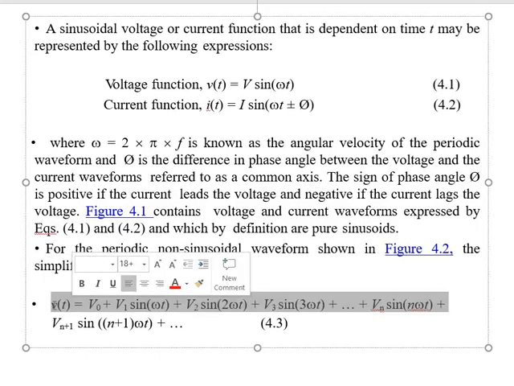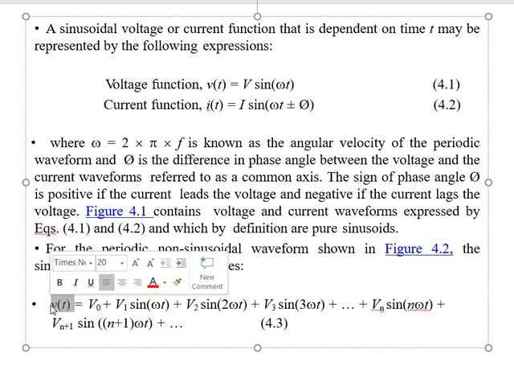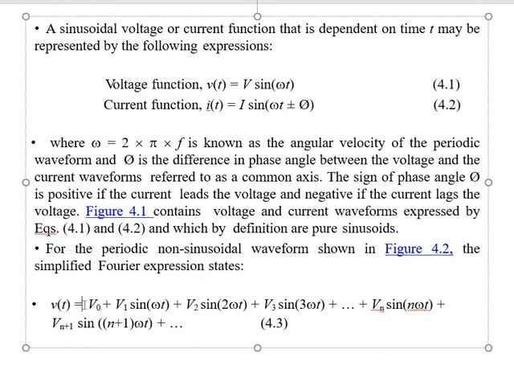If this v of t is a non-sinusoidal waveform, it is very tough to analyze. So we have to convert this equation into Fourier form and divide it into each order harmonic sequence for summation purposes. So we will write it like this.